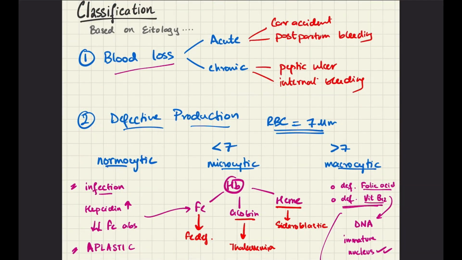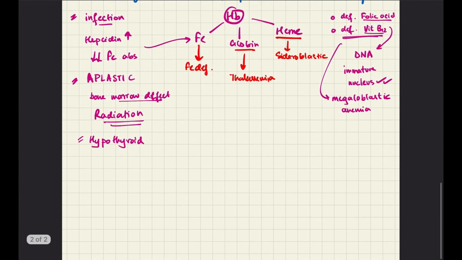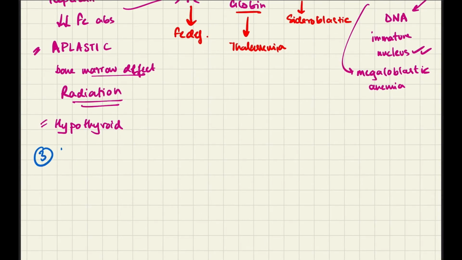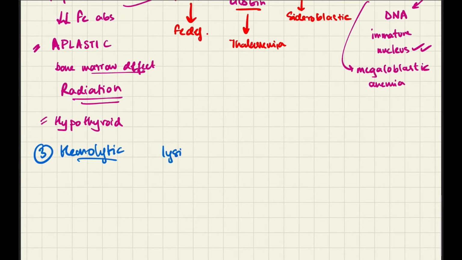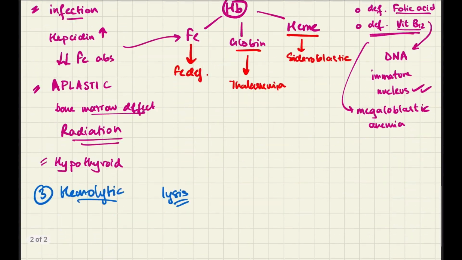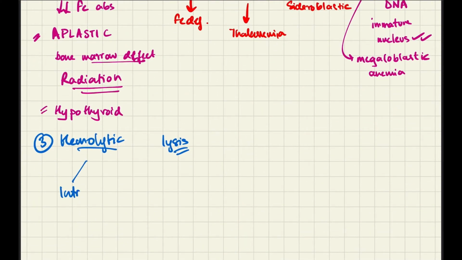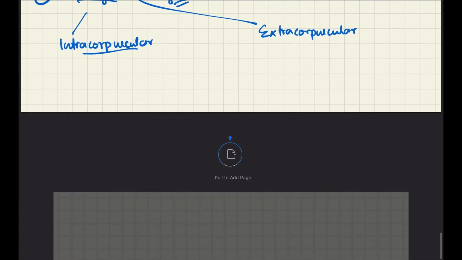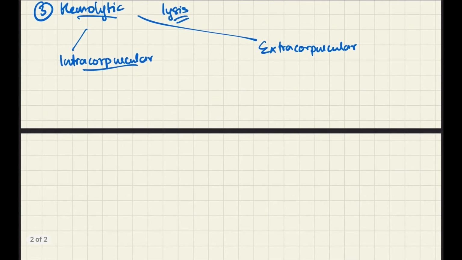So we discussed the first two causes of anemia, which were blood loss anemia, then defective production. Now we are coming to the final cause of anemia, which is hemolytic anemia. The hemolytic, what does the word mean? It means lysis of the RBC. So there are two types of hemolytic anemia. Number one is intracorpuscular, and number two is extracorpuscular. Intracorpuscular means the causes are intrinsic. It is due to some internal problem of the RBC which leads to lysis.